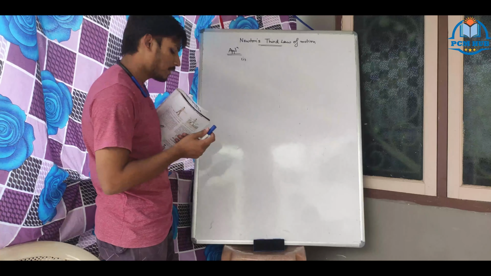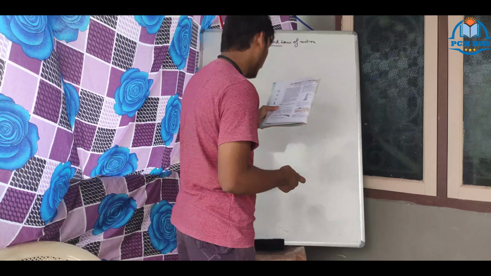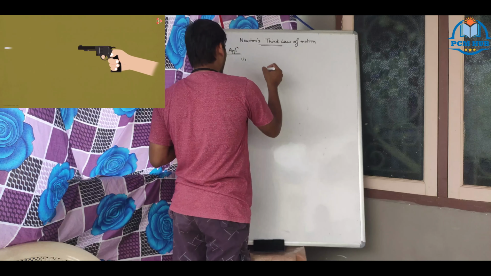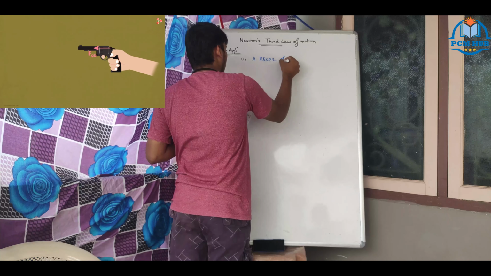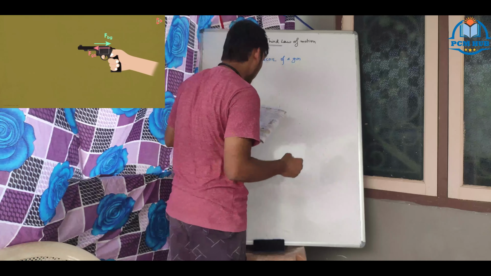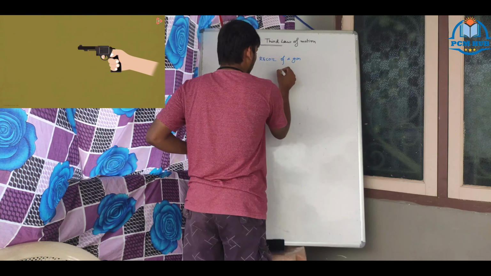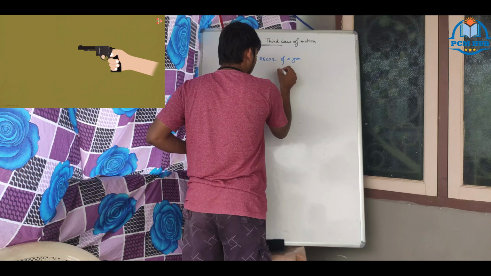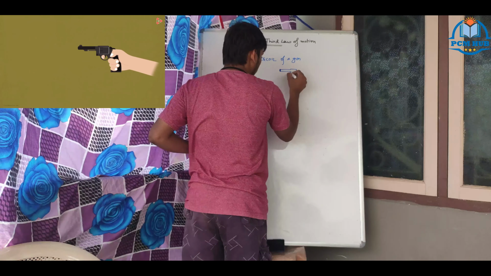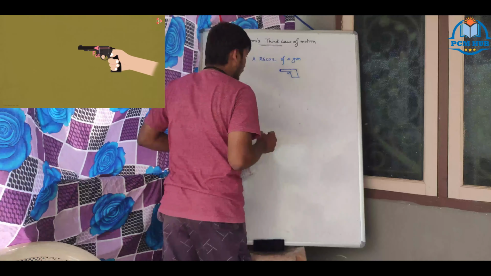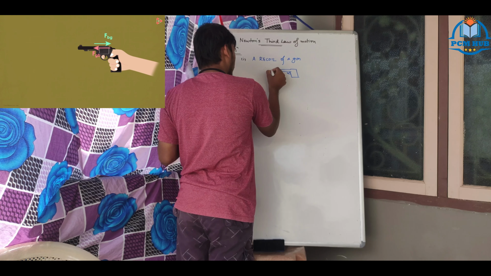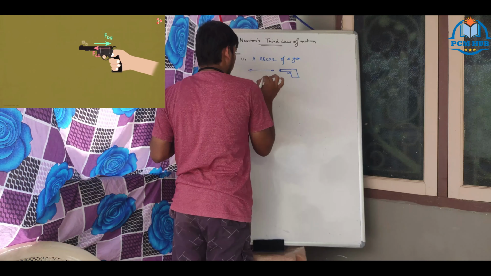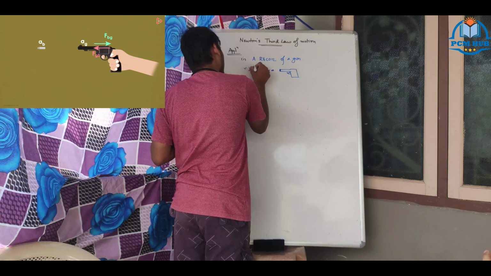Okay, so coming to applications, the first application is gun recoil. When a gun is fired, there is a recoil of the gun. Recoil of a gun means, if this is a pistol, with a hole and a trigger, like this gun. Now if the bullet is fired from here, the bullet goes like this with some velocity equal to 2500 meters per second.